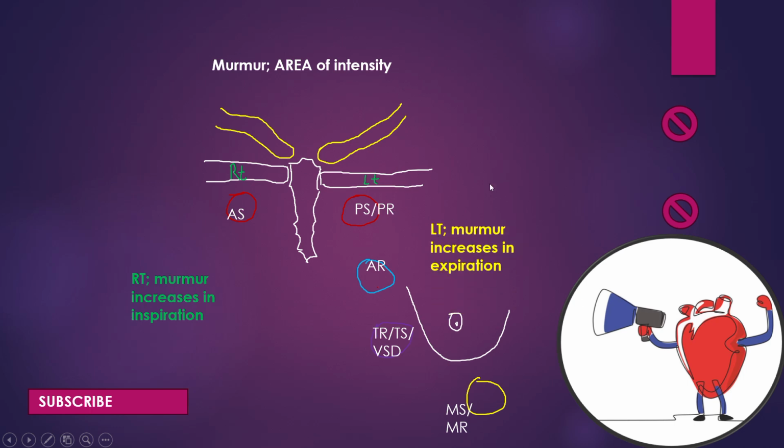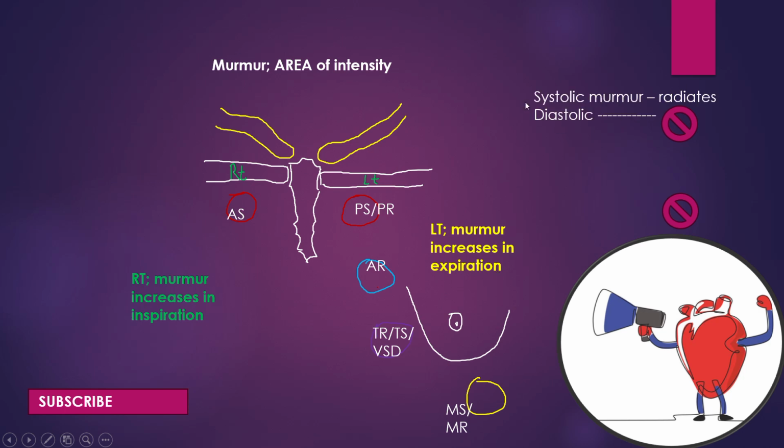So during examination, if we tell the patient to breathe out and hold, then during expiration, left-sided murmurs like PS, PR, AR we can hear more clear or louder. So this is another fact.